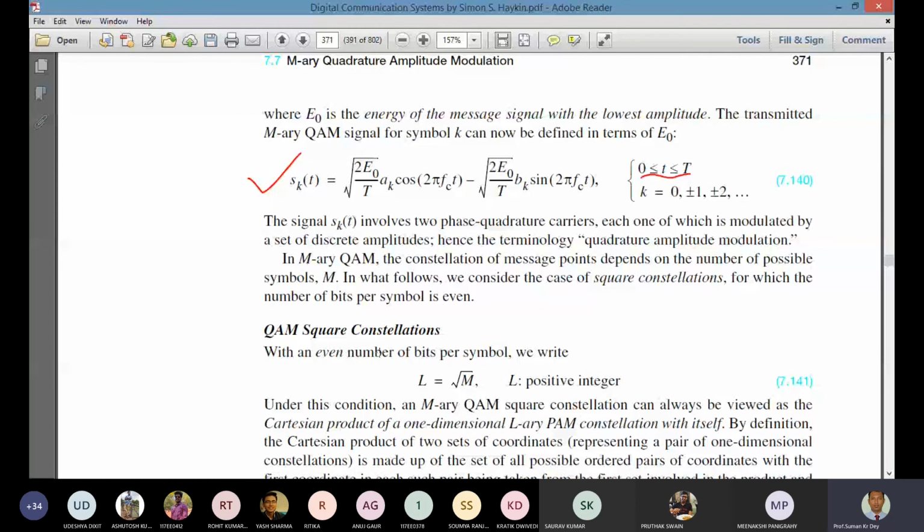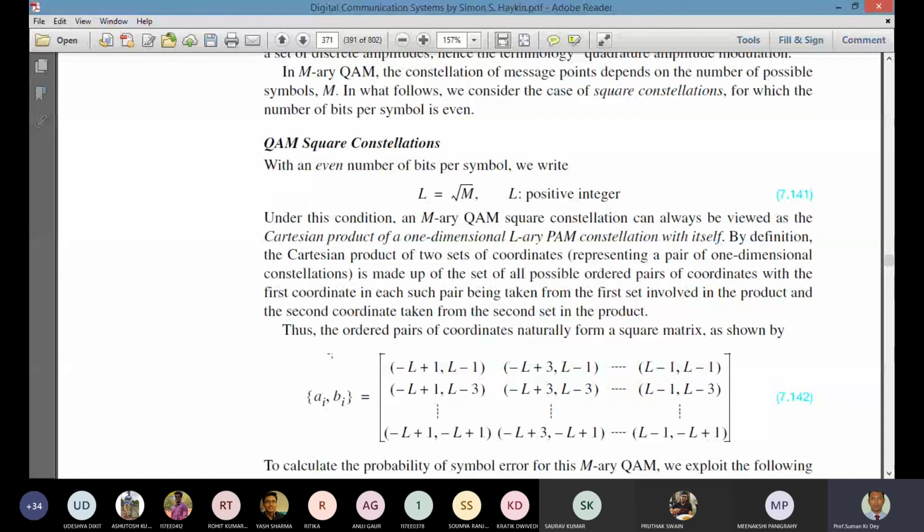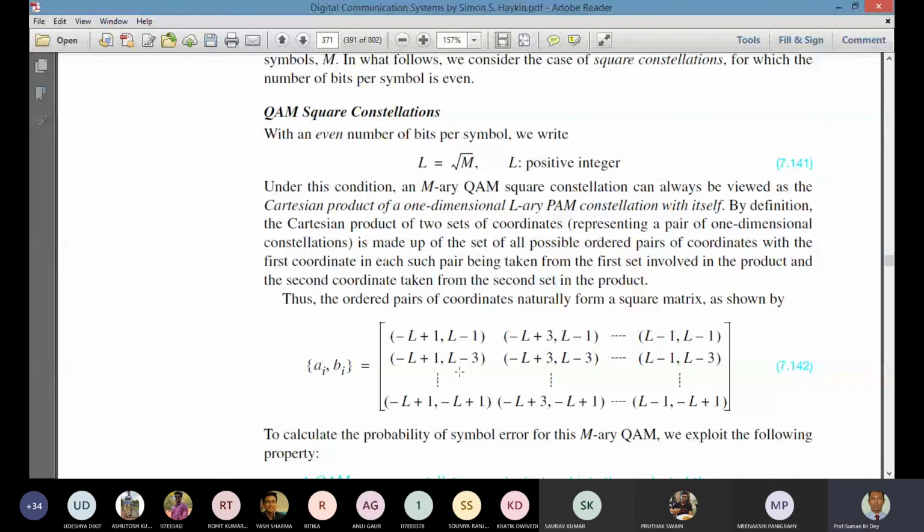Okay. So now the different coordinates naturally, we can represent by the square matrix, and the value of Ai comma Bi is like this. So different positions will put the message at different quadrature in the two-dimensional space.